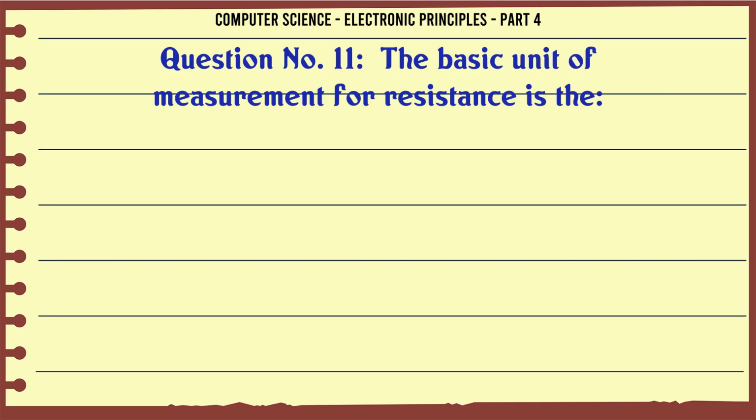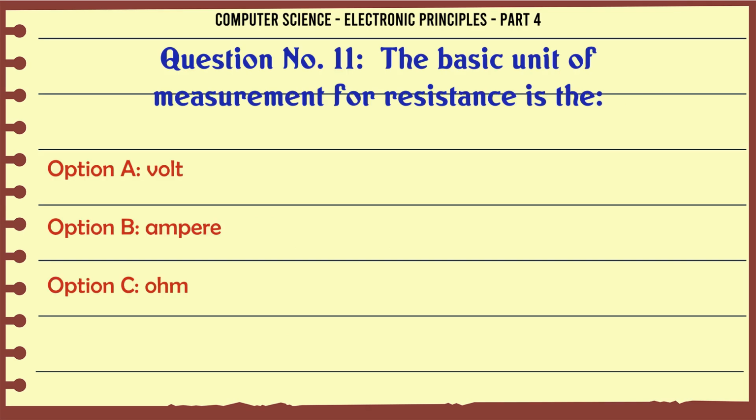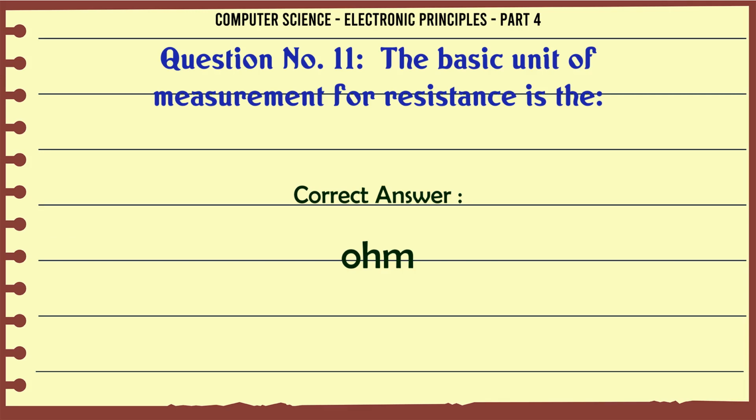The basic unit of measurement for resistance is the A. Volt, B. Ampere, C. Ohm, D. Watt. The correct answer is ohm.